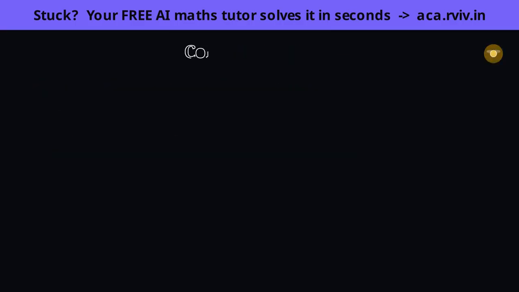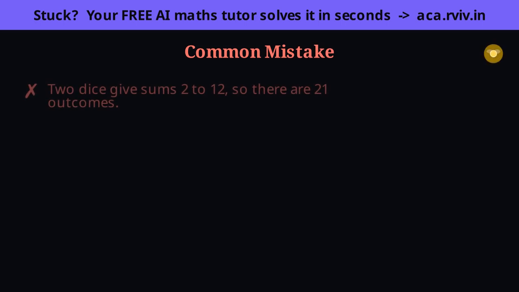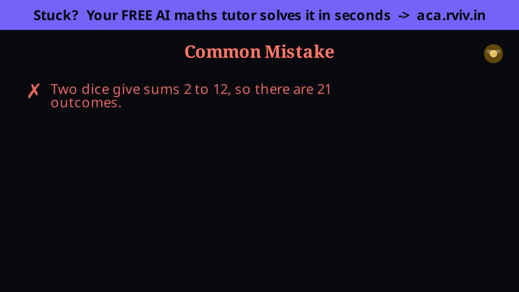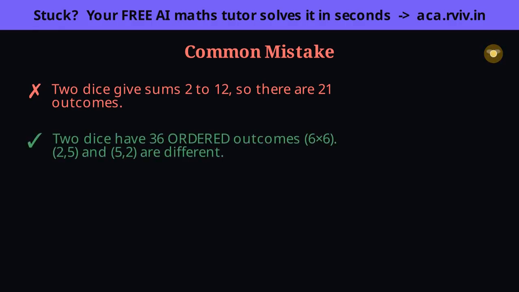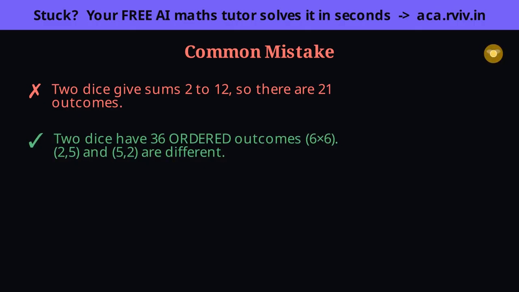Another common trap: treating two dice as unordered and getting 21. Here's why that's wrong. If we imagine the dice in different colors, a blue 2 with a gray 5 is plainly a different roll from a blue 5 with a gray 2, two distinct outcomes, not one. Counting them as the same is what shrinks 36 down to a false 21. There are genuinely 36 ordered pairs, 6 times 6, and only those are equally likely. Always work with the full 36.